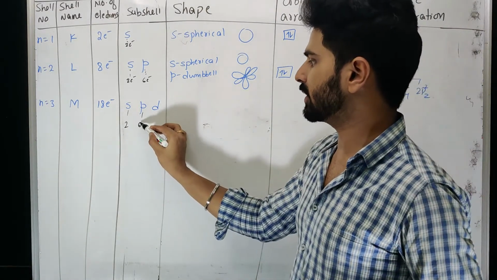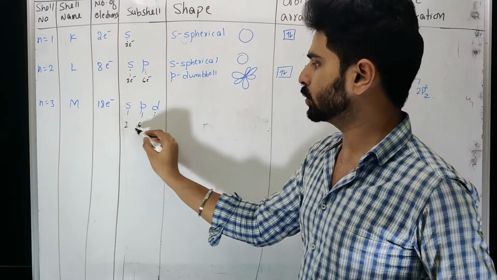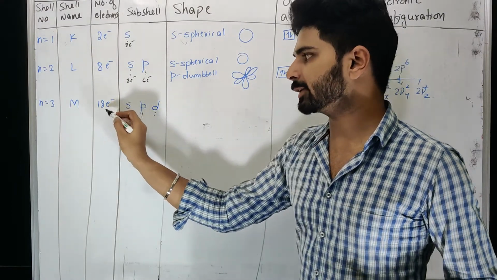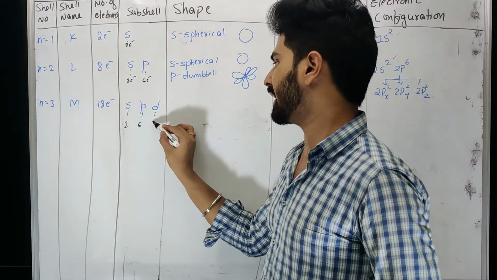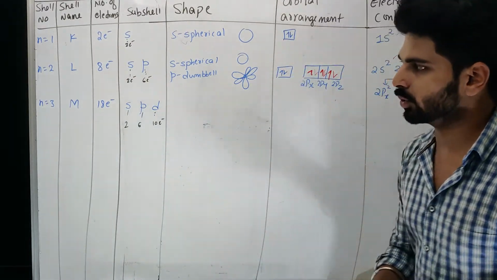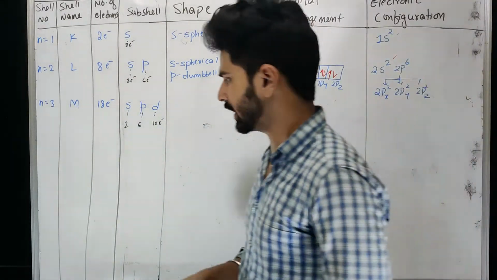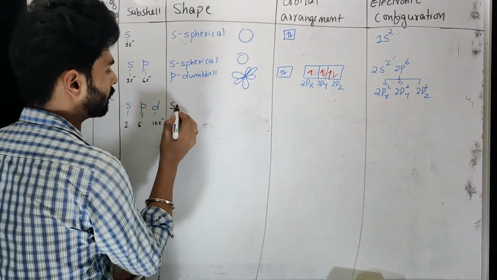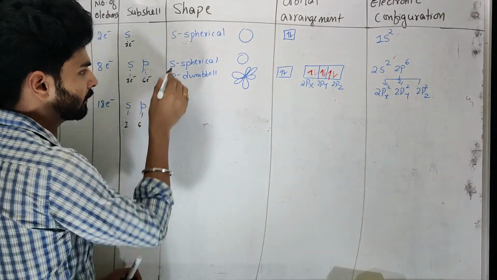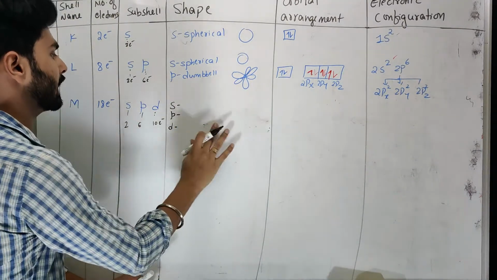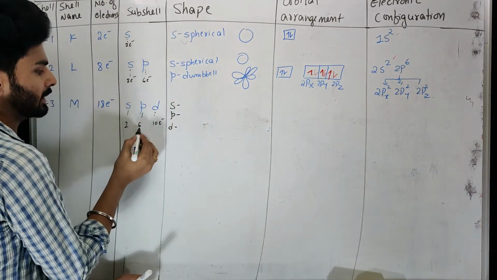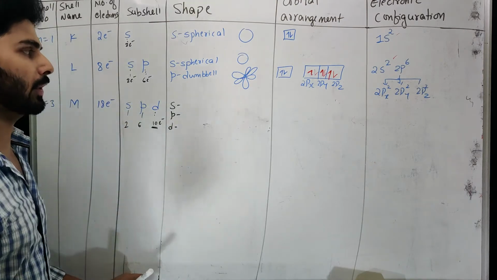So similarly, it will remain the same. So 2 plus 6, 8. That means 8 electrons out of 18 got filled in S and P manner, and the remaining 10 will fill in D manner. So now let us see what the D subshell is. Here I am not going to write again about S and P, since that is very similar to the earlier case, but that of D we will see. Now as I told you, 2 plus 6, 8. Then 10 electrons we have to fill.